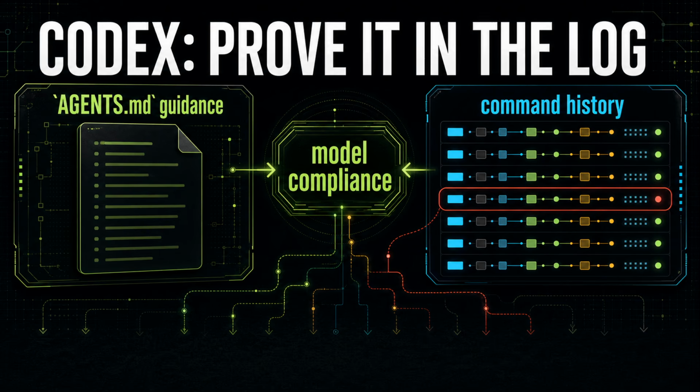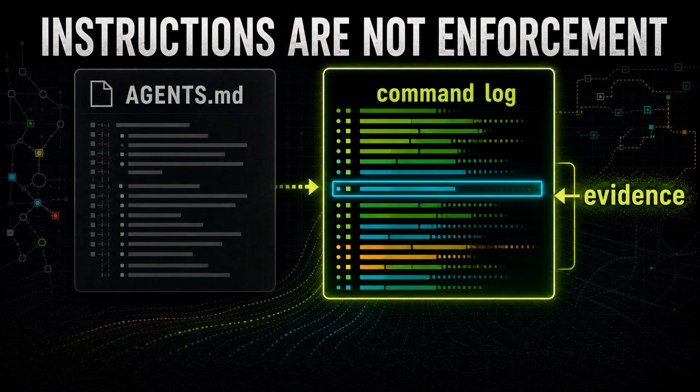Adoption is instruction level. The model has to remember the preference. Right. For a Codex user, the evaluation should be behavioral. Look at the command log. Did it actually use RTK get status? Did it use RTK for test output? Did it fall back to raw shell commands? My first thought with Codex would be prove it in the log. I would not trust the instruction file until I saw the commands it actually ran.